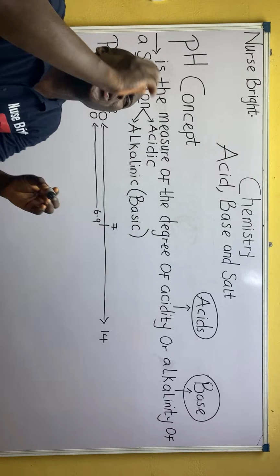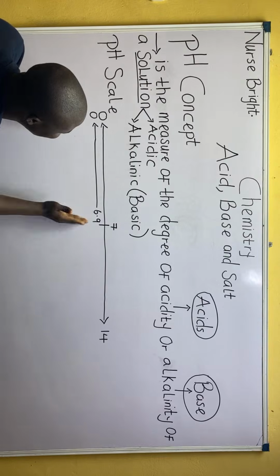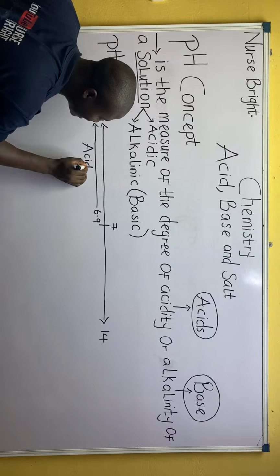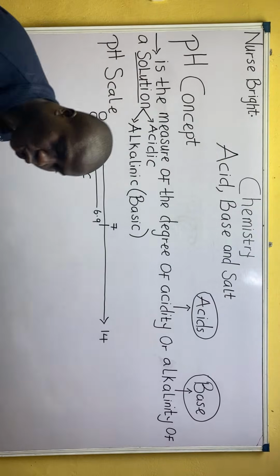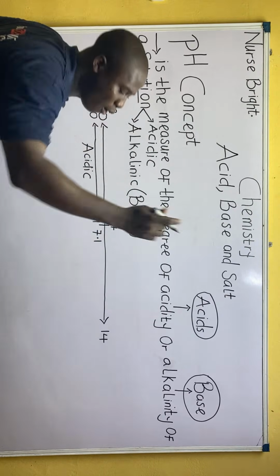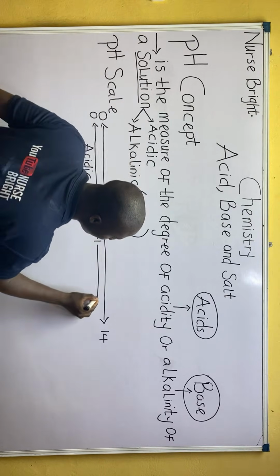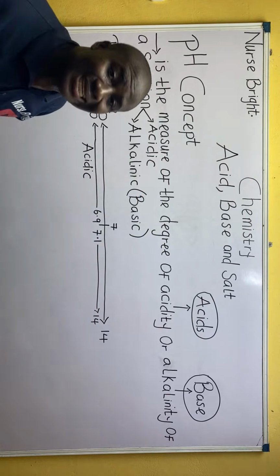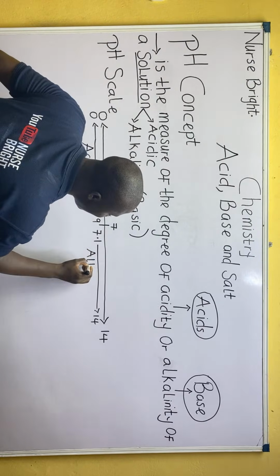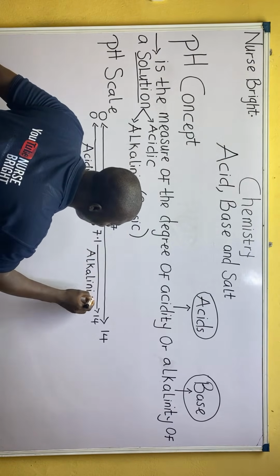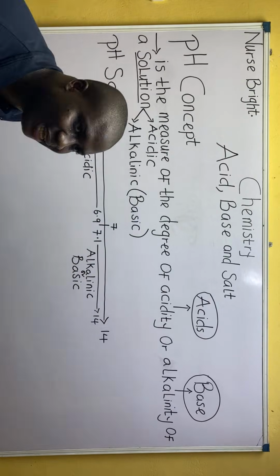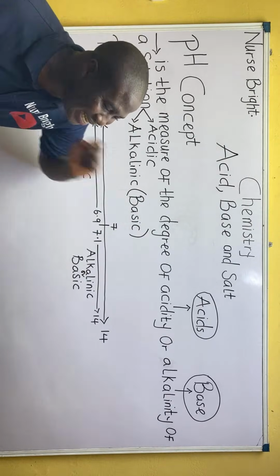When the pH of a solution is in this range, that solution is acidic in nature. But if that solution's pH ranges from 7.1 to 14, that solution is alkalinic, or I simply use the term basic. Because when you're alkalinic, you are a base. When you are acidic, you are an acid.